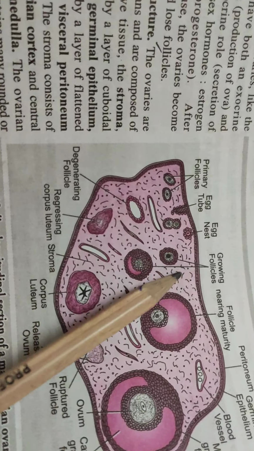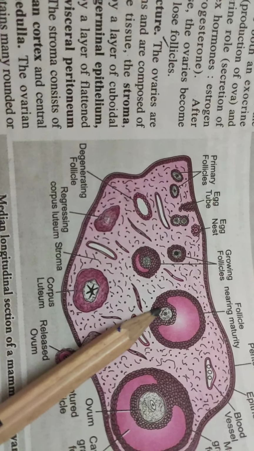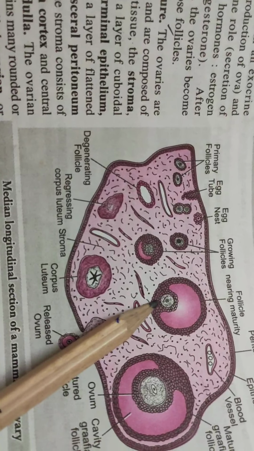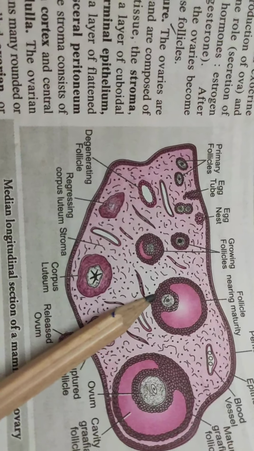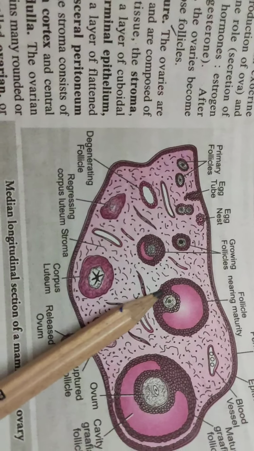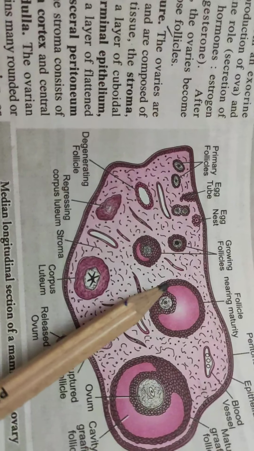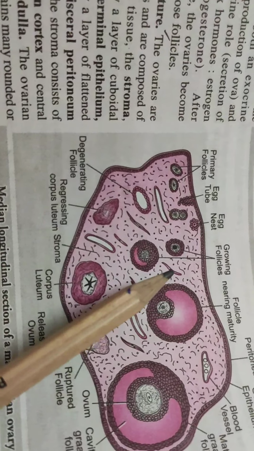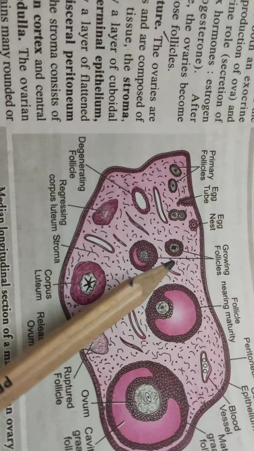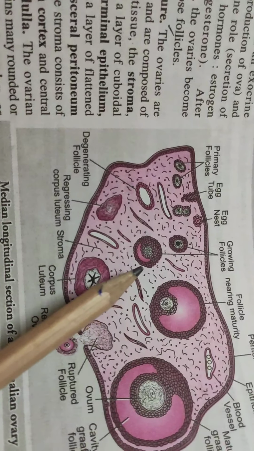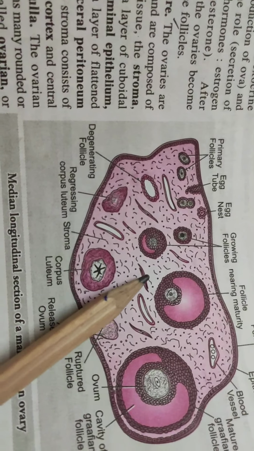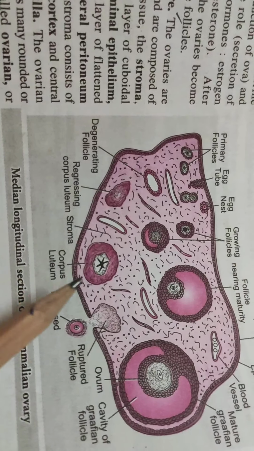The follicle stimulating hormone also induces the follicle cells to release another hormone which is known as estrogen. Estrogen helps in the division of the uterus endometrial lining and helps in pregnancy.